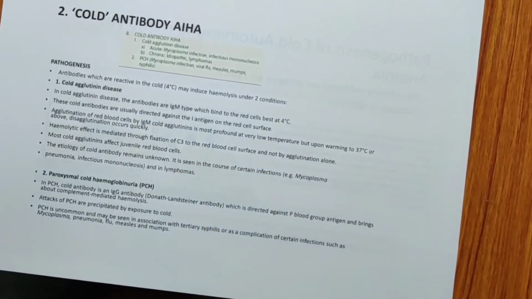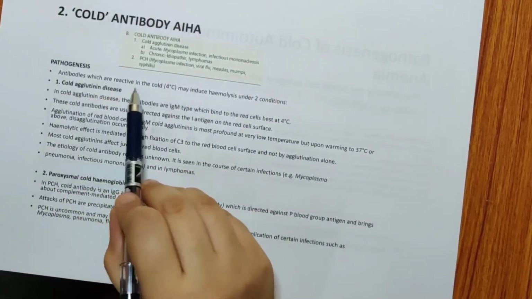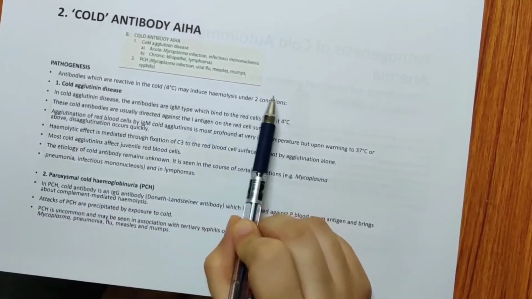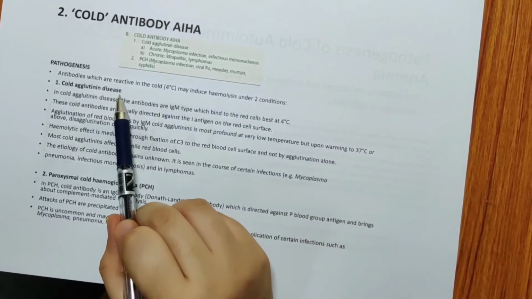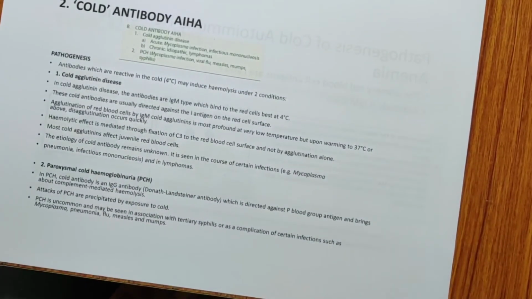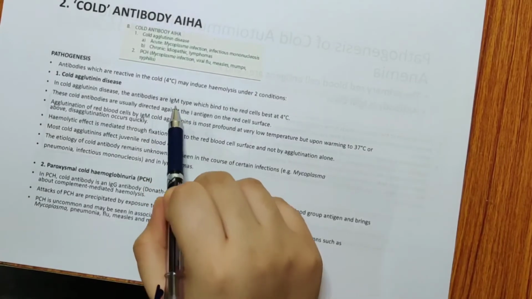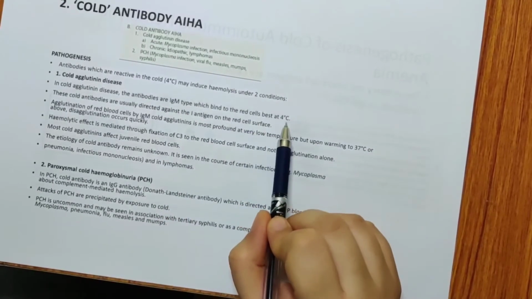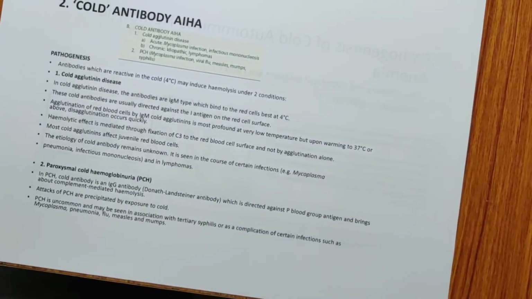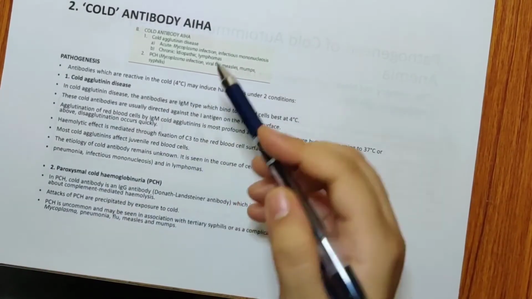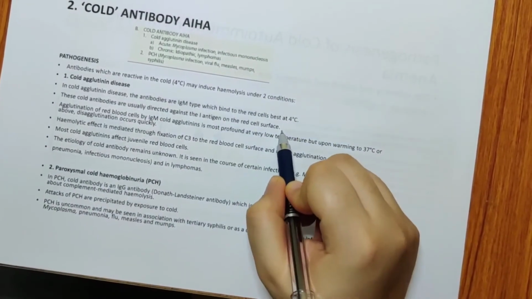Okay, pathogenesis. Antibodies which are reactive in cold temperatures can induce hemolysis under two conditions. First is cold agglutinin disease and second is paroxysmal cold hemoglobinuria. So in cold agglutinin disease, the antibodies are IgM, that was IgG, here it is IgM type, which binds to the red cells at 4 degrees Celsius, that was 37 degrees Celsius. These cold antibodies are usually directed against the I antigen on the red cell surface.